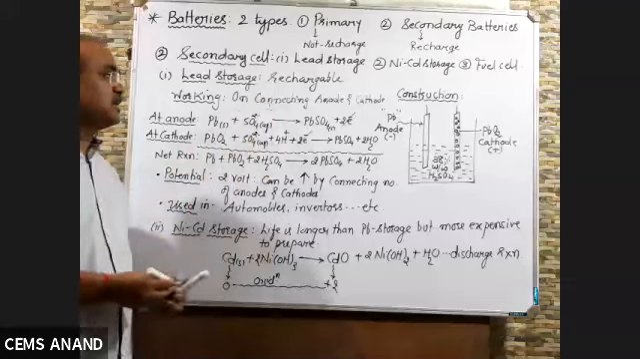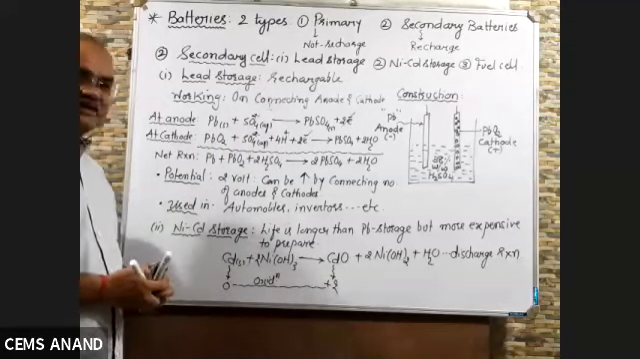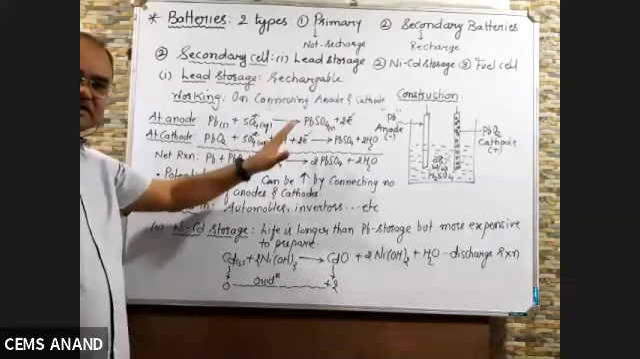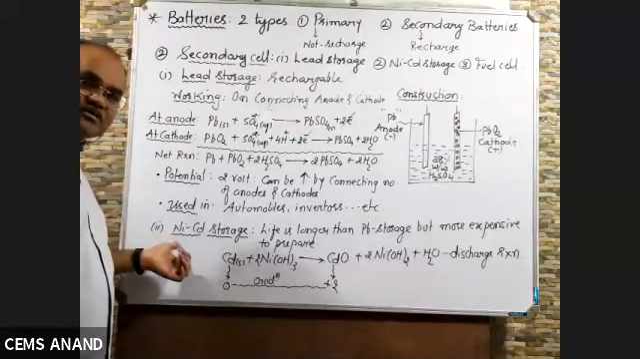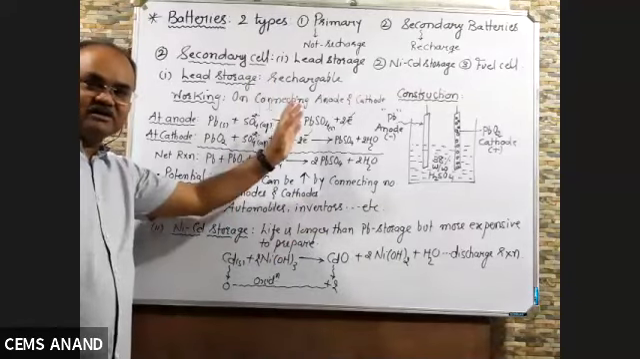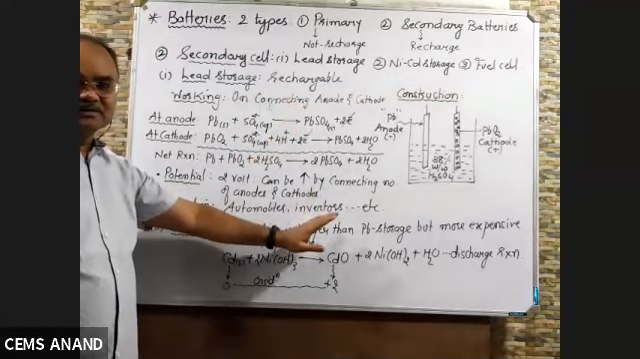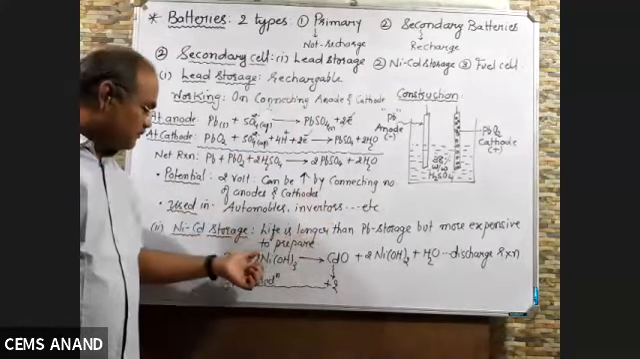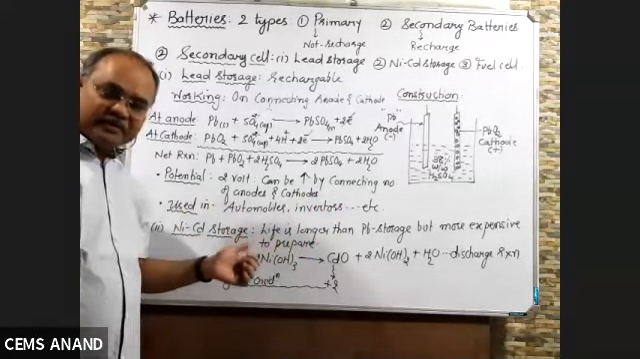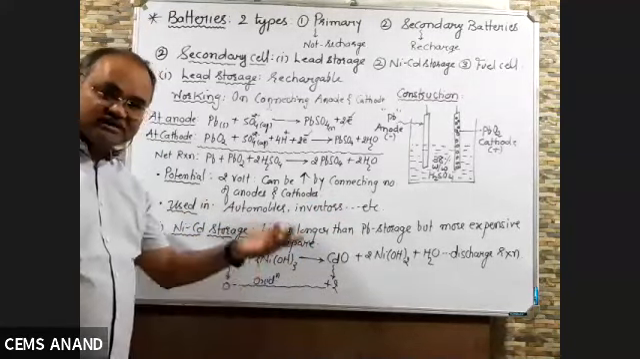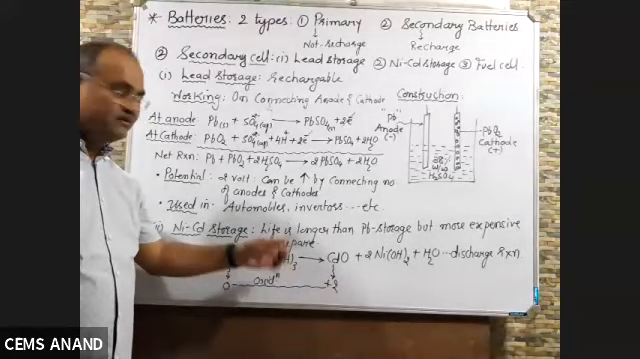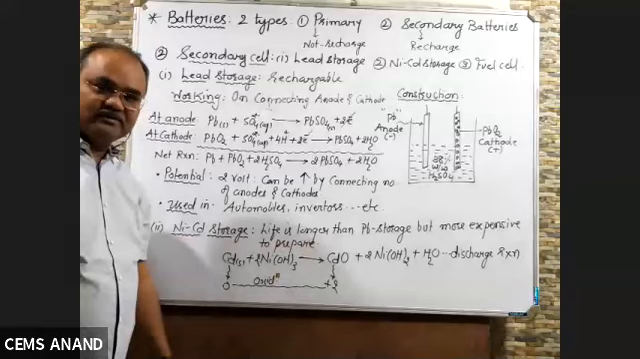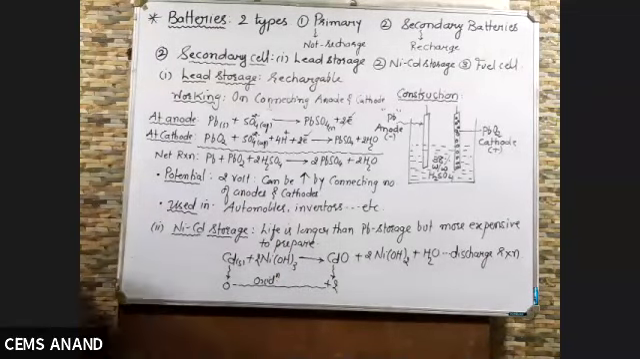So these are two different storage cell, nickel cadmium storage cell, lead storage cell. Both are rechargeable. Nickel cadmium storage cell life is longer than lead storage cell, but we don't use it. Why we don't use it? To prepare it, more amount of money is required. It is more expensive. So no one is going to use it, even though it gives a longer life. Okay.